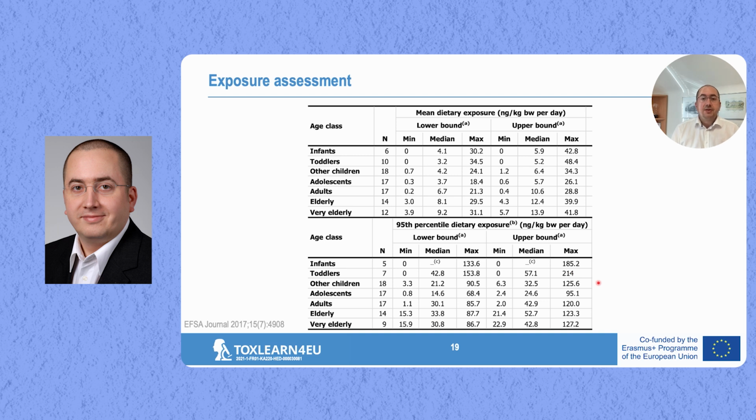And now this data is then later on compared to the BMDL10 value, I think this is what you looked at already when you looked at the MOE concept, and later on in the section for the risk characterization, we will see this comparison.